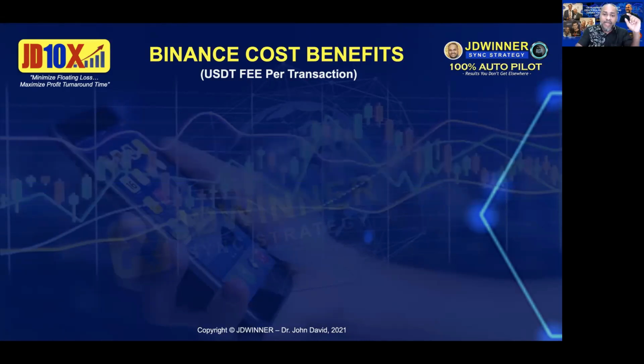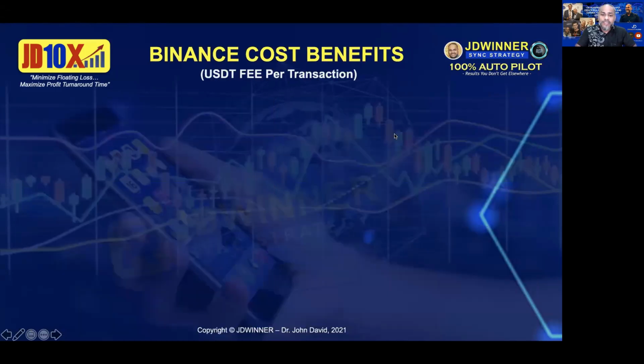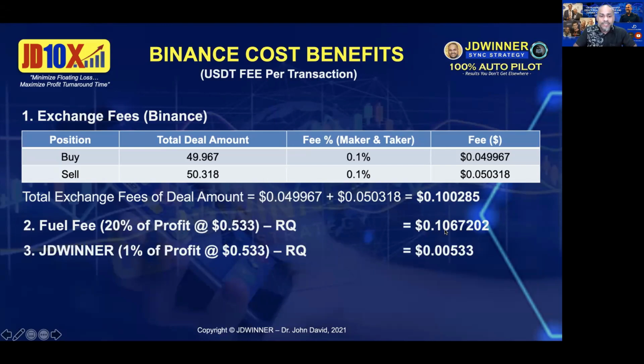0.533. Now let me bring you back, so you might be confused here. See that, this is the profit. So the profit in USDT is 0.533. All right, so if we look back here, 20% of 0.533, that will be 0.1. And then we have the SIN strategy, which is 1% of 0.533. So that will be 0.0533.